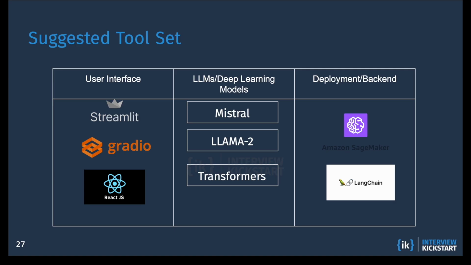Lastly is the deployment of the models as well as the backend code. You will utilize AWS services like SageMaker for model deployment and EC2 or Elastic Beanstalk for hosting the application, ensuring it is scalable and stable. You can also use LangChain, which will be crucial for integrating LLMs and orchestrating complex conversational AI functionalities. And definitely, you will also be using Docker for containerizing the application to ensure consistency across environments.